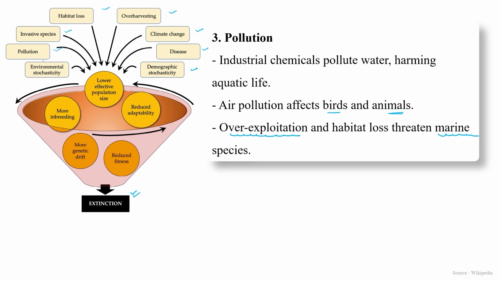It is mentioned over here: habitat loss, overharvesting, climate change, different types of disease, pollution and other factors directly affect a given population. So the population size declines significantly.